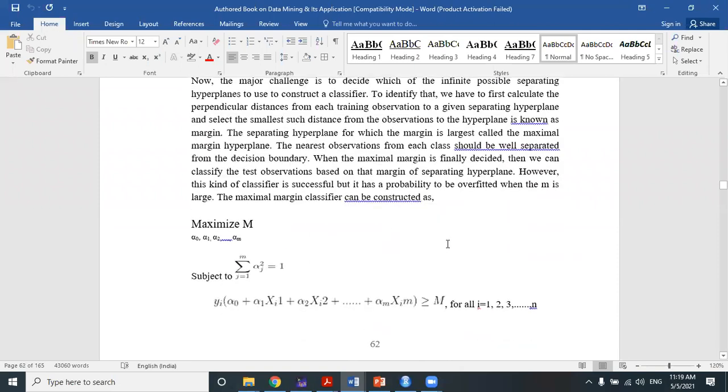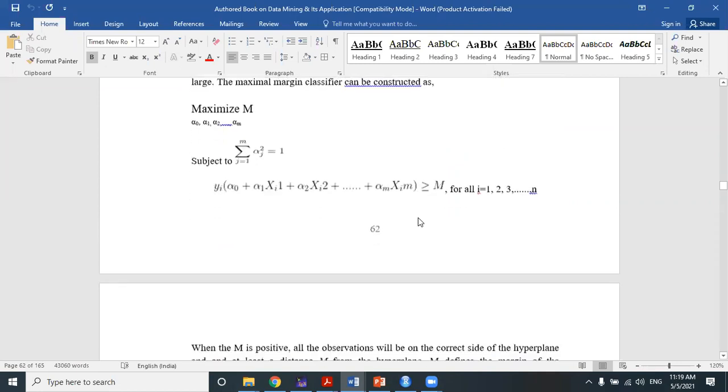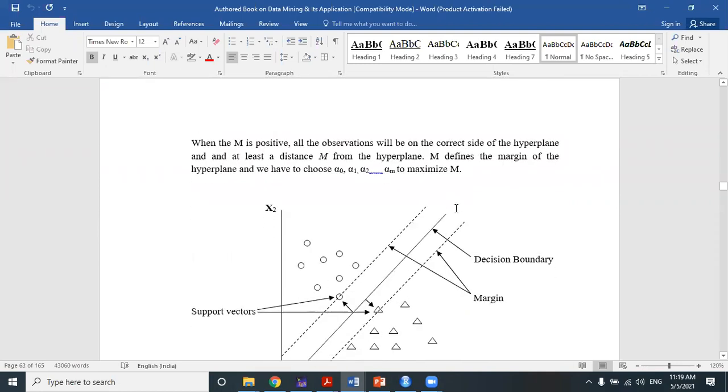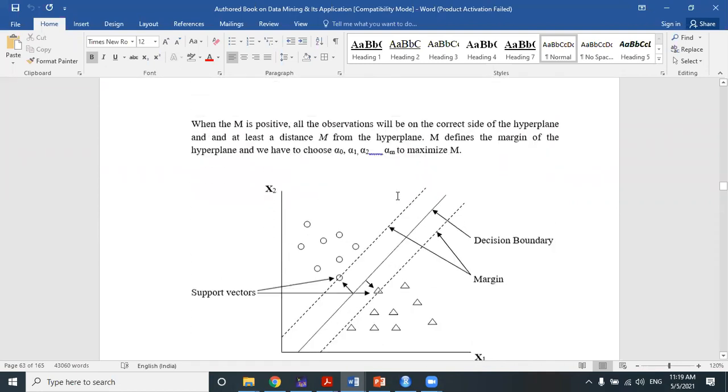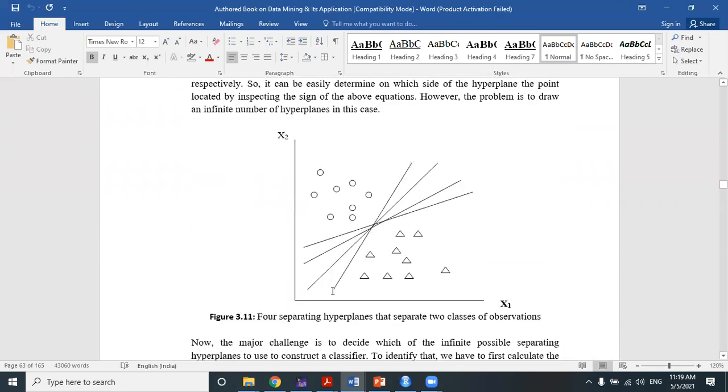For each training observation, we select the smallest such distance from the observation to the hyperplane, which is known as the margin. Now this margin can be multiple. If we consider any one of these straight lines, each and every straight line has its own margin. Look carefully at what I am trying to say.